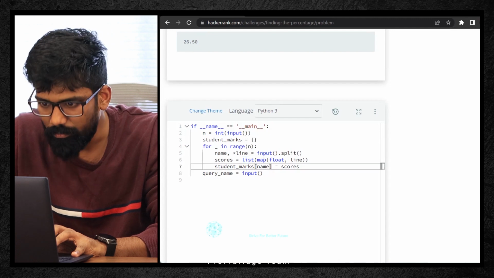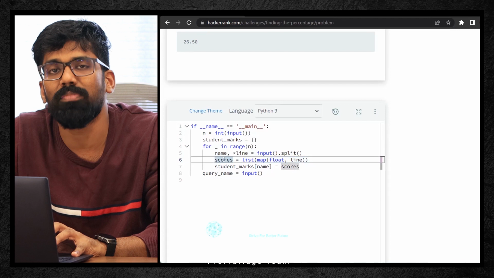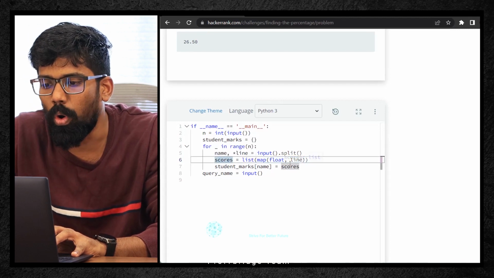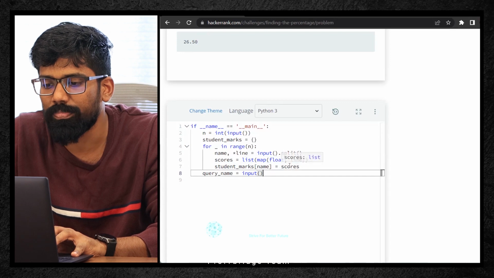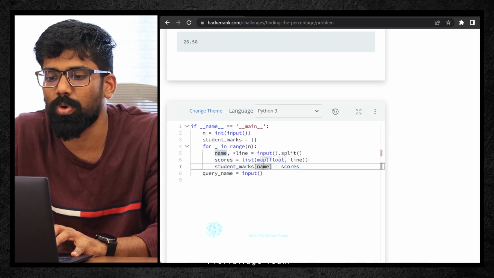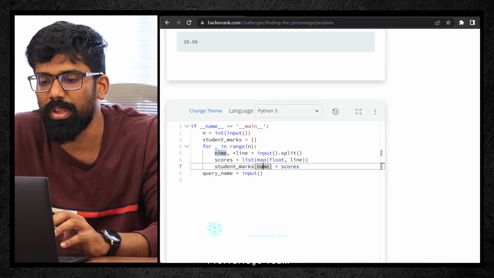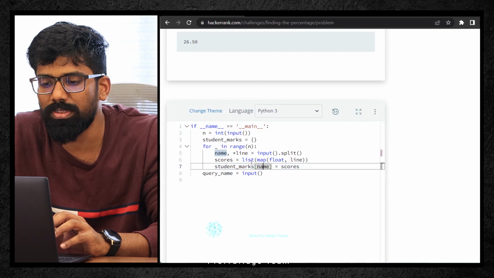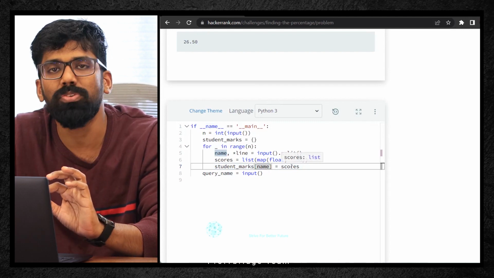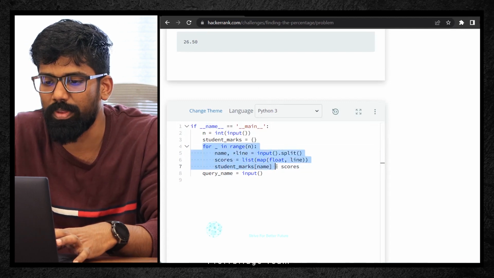Okay. Now that list of values will be stored into this particular score. Now all the scores, I'm going to take them and give them to this particular name. Why this square bracket? Because this name is nothing but, let's say if I'm typing John here, that John will be stored into this name. So to that John key name, I want to store all the values in a list format. Okay, now this is the for loop, everything is done.